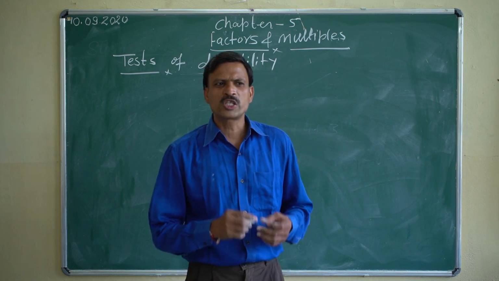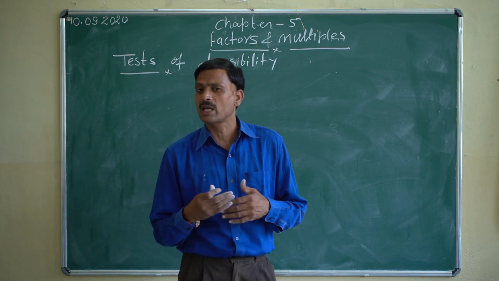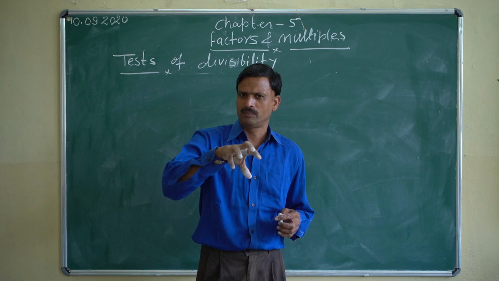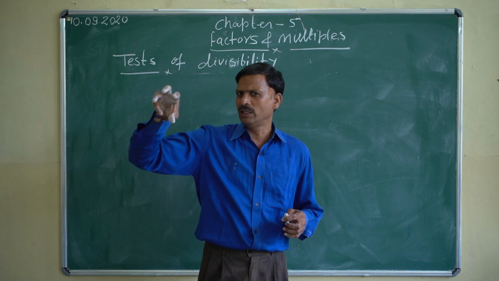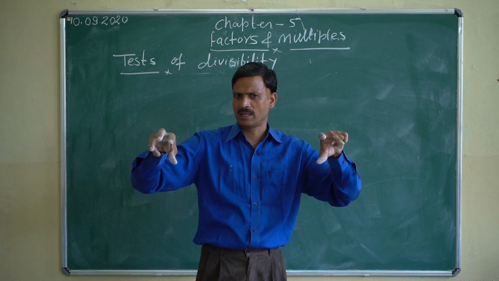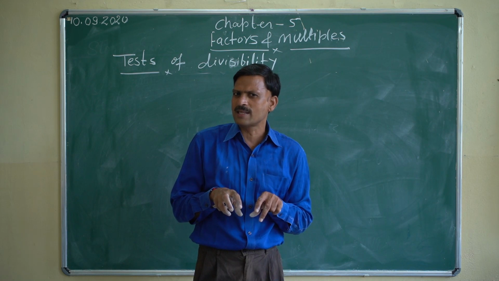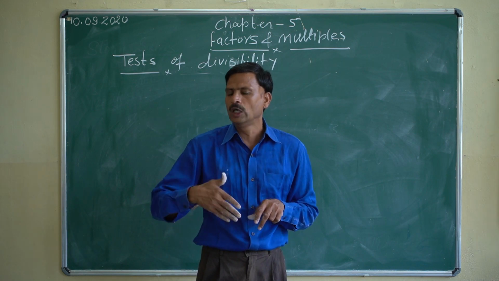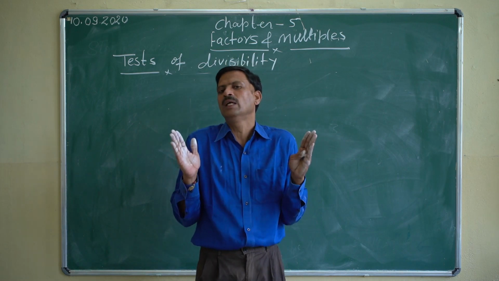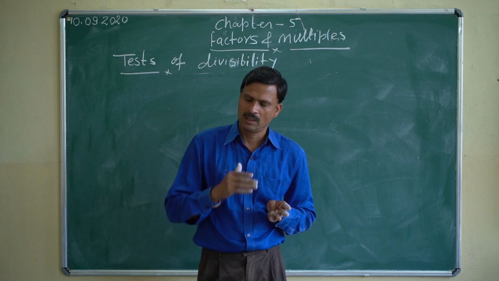Actually, for checking whether a number is divisible by 11 or not without actually dividing the number, we have to find the sum of the digits at even places and the sum of the digits at odd places. Then we find their difference. If their difference is 0 or a multiple of 11, then the number will be divisible by 11, otherwise not. Should I repeat? Listen carefully.